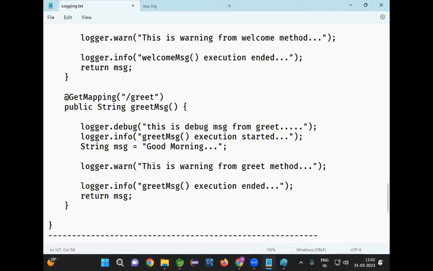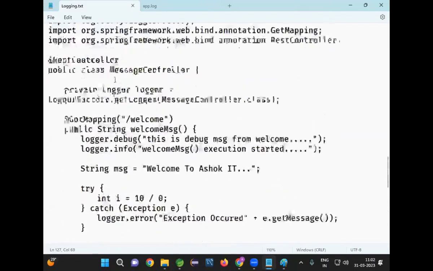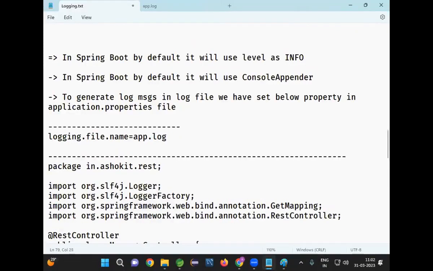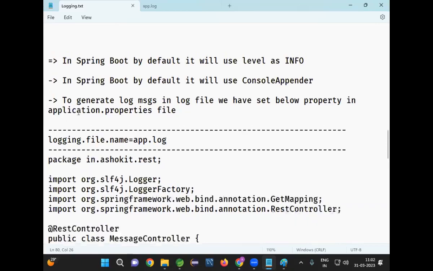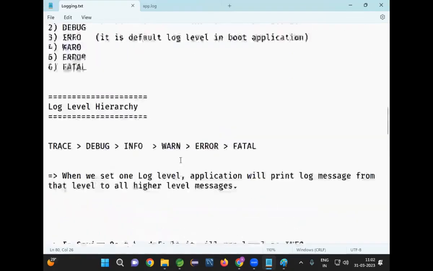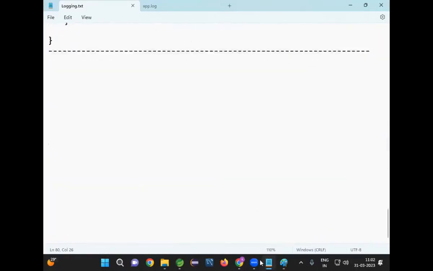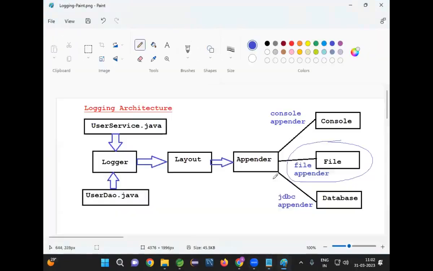If I want to use a file appender, then I need to set this property. With this property, log messages will be generated in the log file also. Are you guys clear with this one? Good. Fine. Next one. Here guys, in real time, the logging process will be a little different.